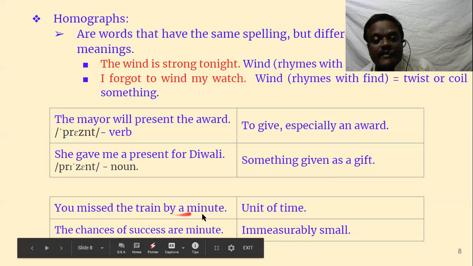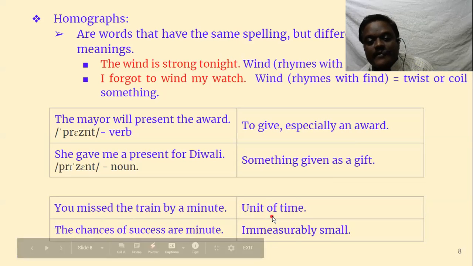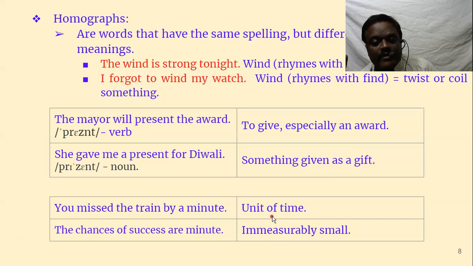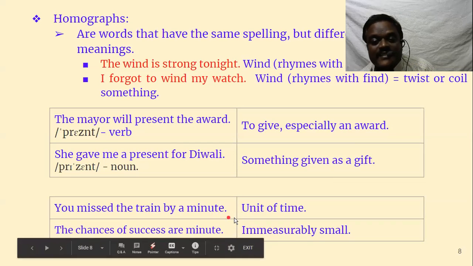You miss the train by a minute. This is a unit of time: 1 minute, 2 minutes, 5 minutes. You call somebody and say, where are you? I'm waiting for you. I'll be there in 2 minutes. But you will never be there in 2 minutes. He has to wait for half an hour or 1 hour, but you say I'll be there in 2 minutes. So minute means 60 seconds.